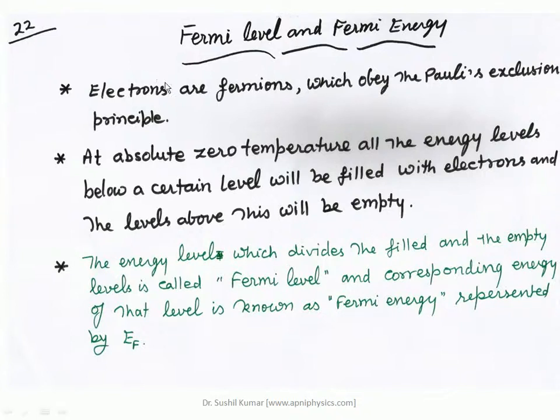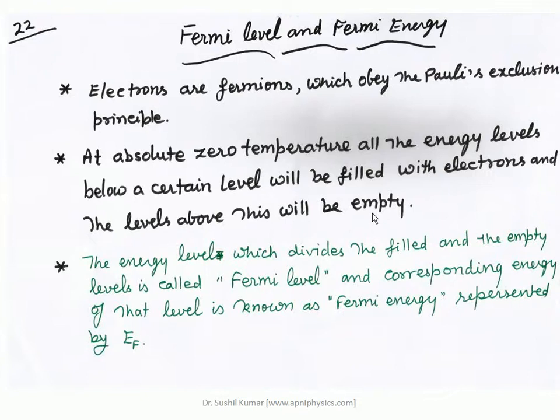As one knows, electrons are fermions which obey the Pauli exclusion principle. So at absolute zero temperature, all the energy levels below a certain level will be filled with electrons, and the levels above this will be empty. In this statement, what is the important point? That is the absolute temperature, which is 0 Kelvin.